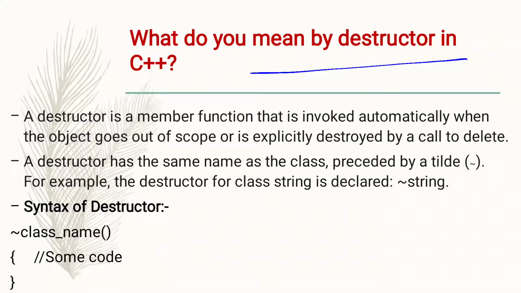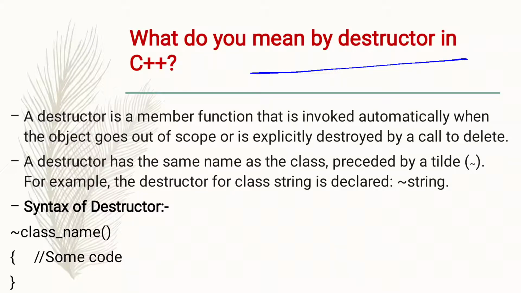So guys, in the previous video we already discussed constructor, right? Do you remember what I told you about the constructor? I told you that the constructor is a special method which is invoked automatically at the time of object creation, right?